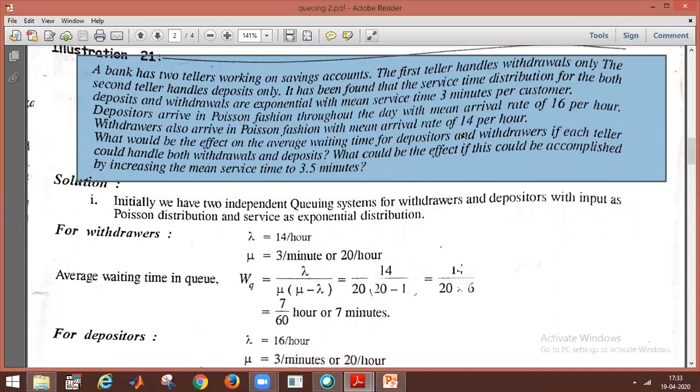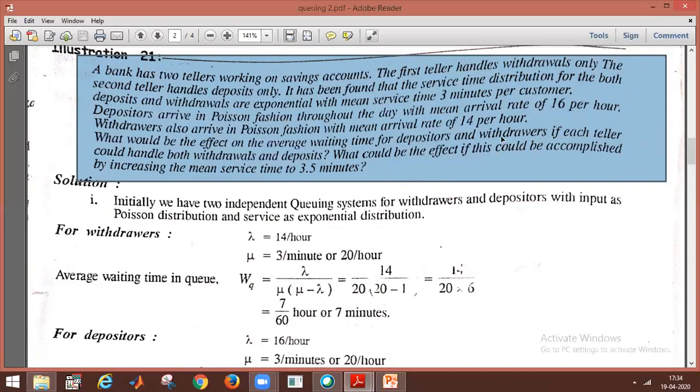So what is the mean arrival rate lambda? 40. Okay. So what we have to ask: what would be the effect on the average waiting time for depositors and withdrawals if each teller could handle both withdrawals and deposits? What could be the effect if this could be accomplished by increasing the mean service time to 3.5 minutes?